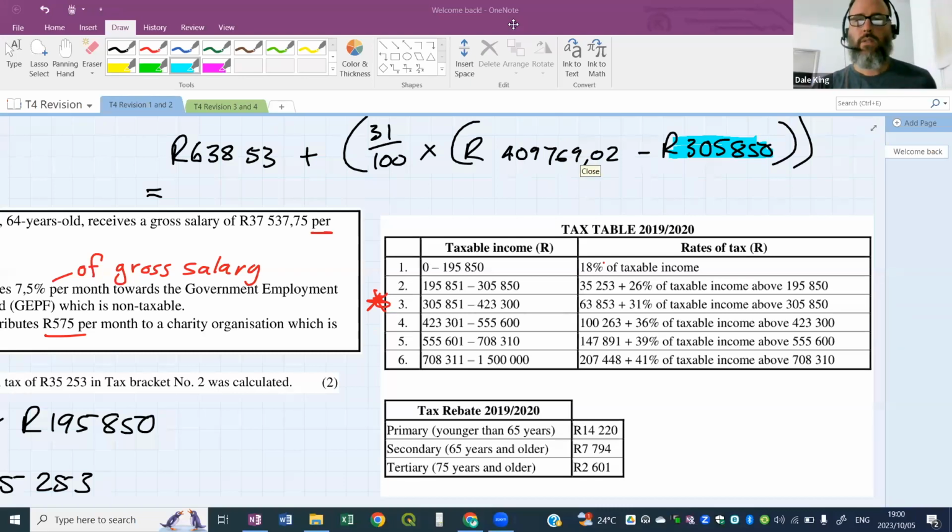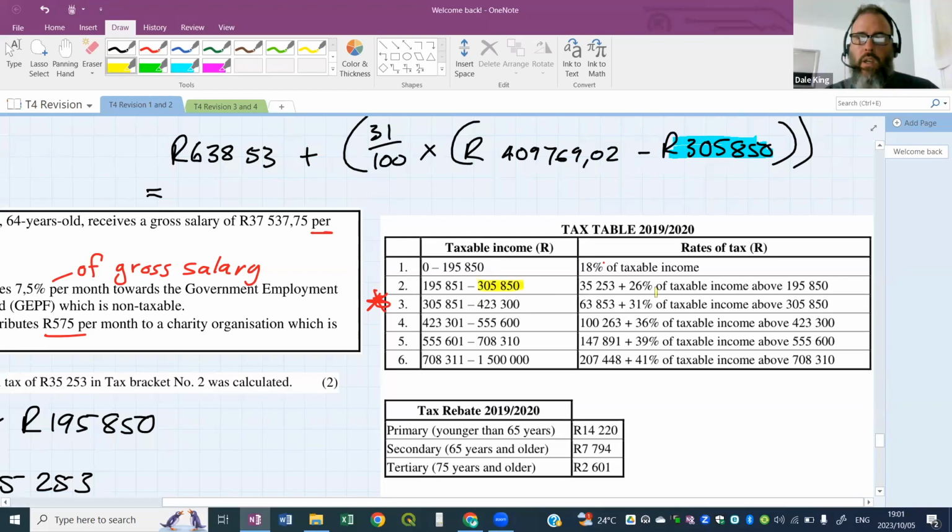Safiso? Excuse me, sir. Yeah. So can I please ask, why don't we use 305,851? Yes, sir. Why don't you use that number and we're using 305,850? Okay. So this 305,850, if you look at bracket number 2, there it is there.